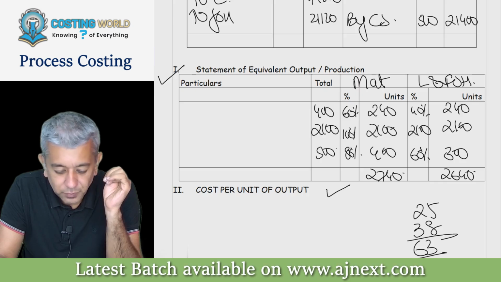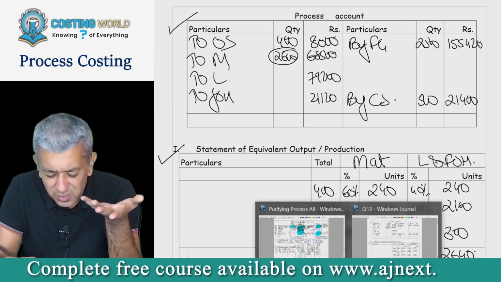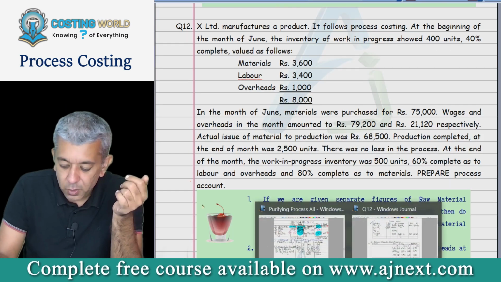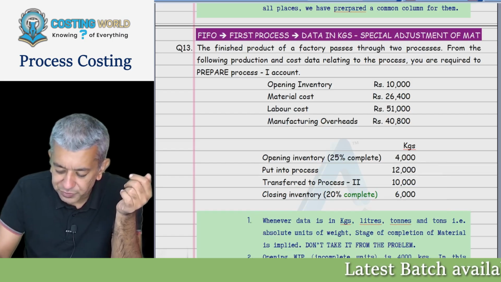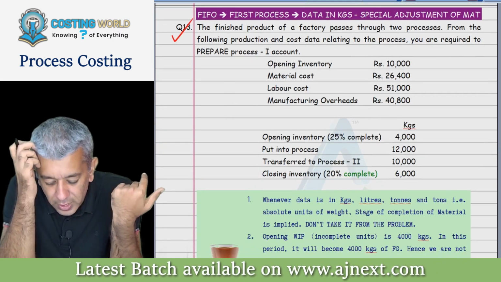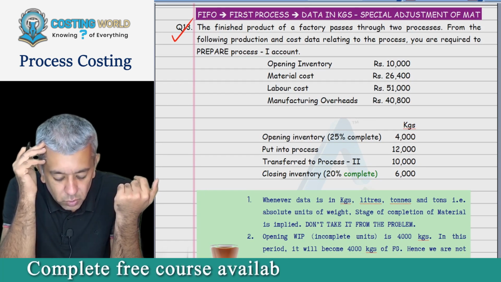Everybody got it. Okay. So I have a homework for you all. Easy. It'll take maximum the same amount of time that you all have taken now. Question number 13. You all will finish off this particular question. Obviously, you don't know the answer. That answer we'll check tomorrow.